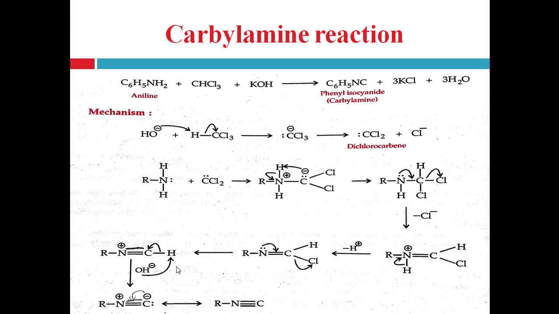Now again in the presence of base, OH minus ion abstracts the H plus and forms this structure, and this one is nothing but the isocyanide group. So finally it forms the isocyanide derivative, which produces the offensive smell.